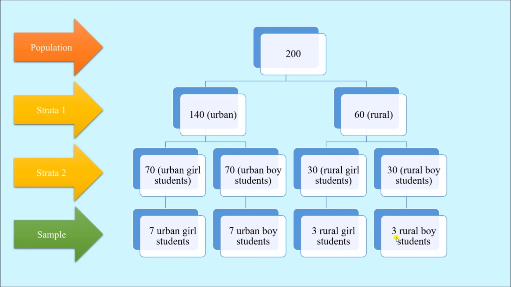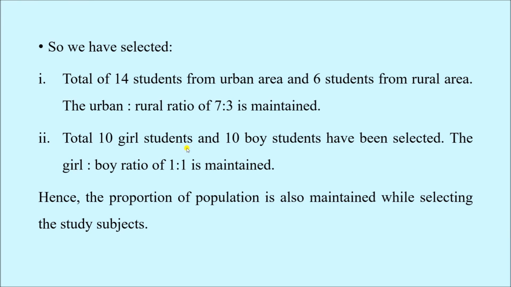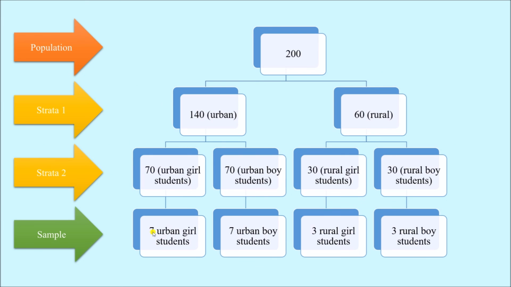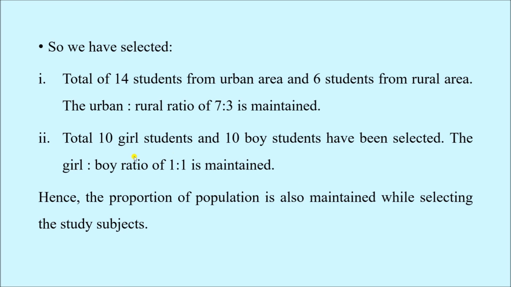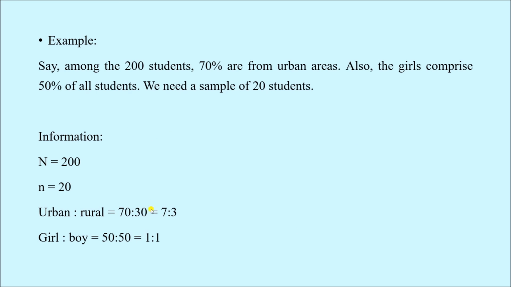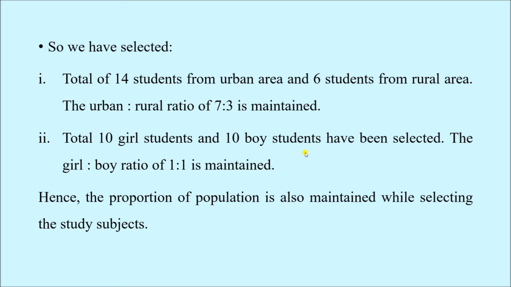Similarly, when I have selected 20 students, you can see 10 of them are girls and 10 of them are boys. So 7 urban girls and 3 rural girls, 3 plus 7, 10 girls here and 10 boys here. So here also the girl to boy ratio of 1:1 is maintained. So as you can see, this ratio, or you can say the proportion based on residence or gender that was for the given population, the same ratio or proportion is also maintained while selecting the study subjects. So this is also important.